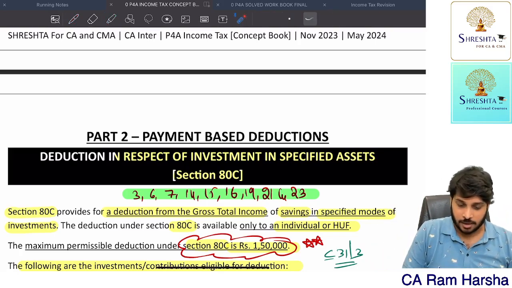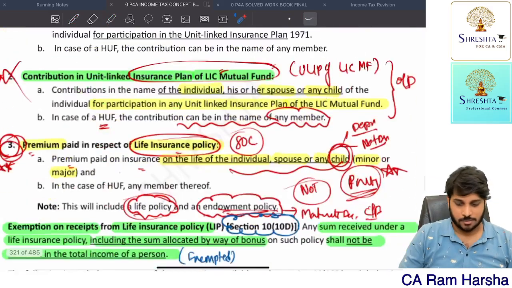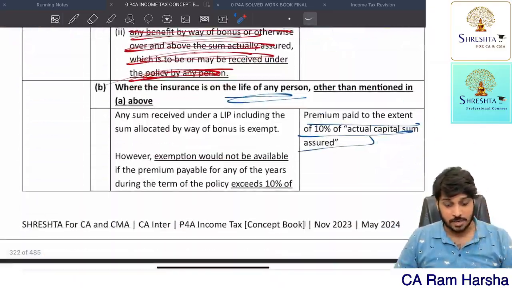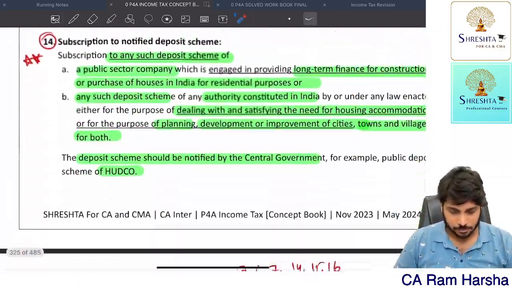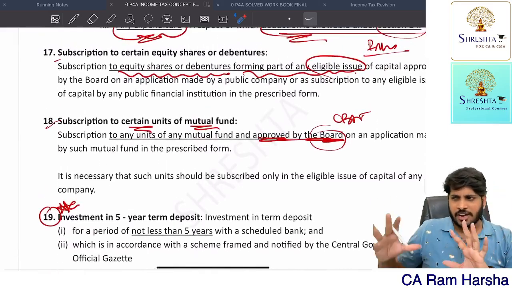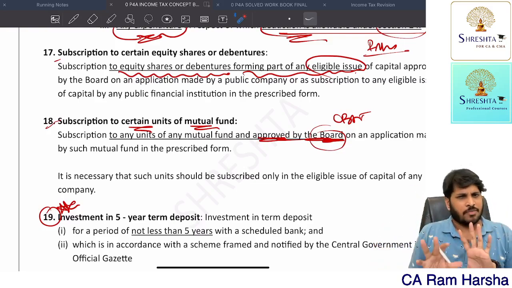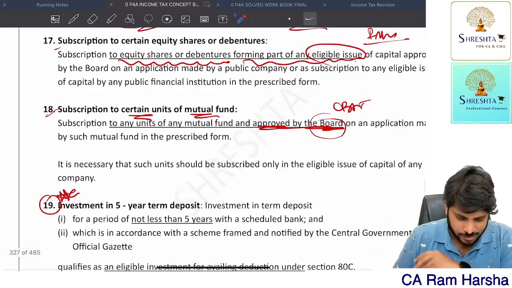Almost how many were there? 1, 2, 3, 4, 5, 6, 7, 8, 9 items were there. So 9 items. Totally 23 were given, but 9 were enough. Remaining all, you just give a formality. If I read that point, you should be able to observe that it comes under 80C. That kind of recognition is enough.